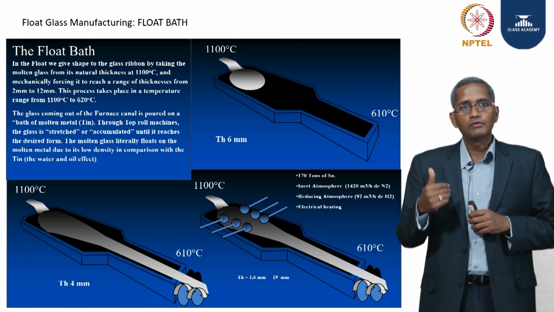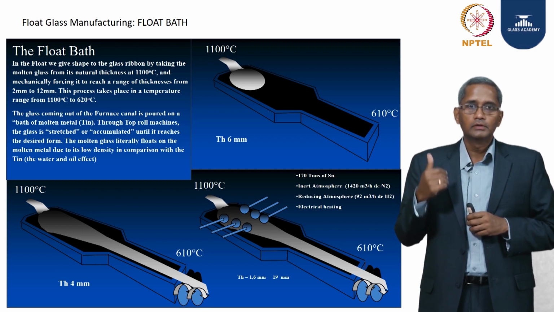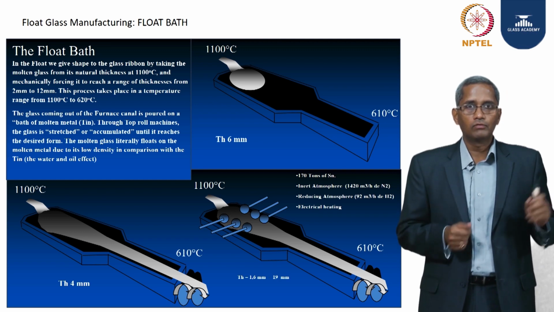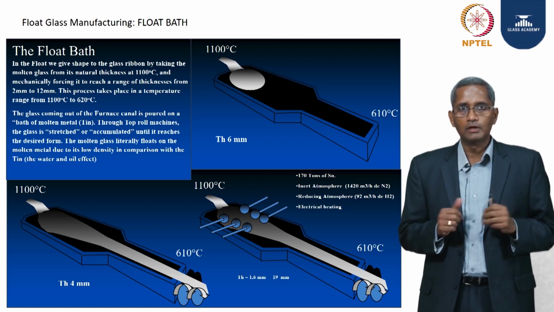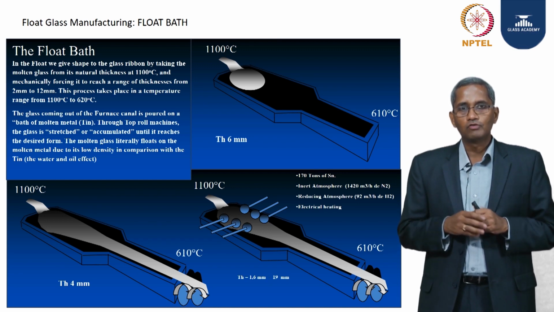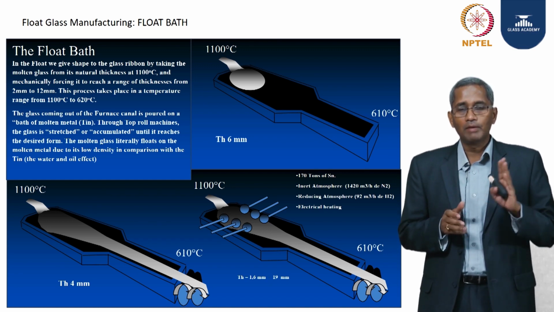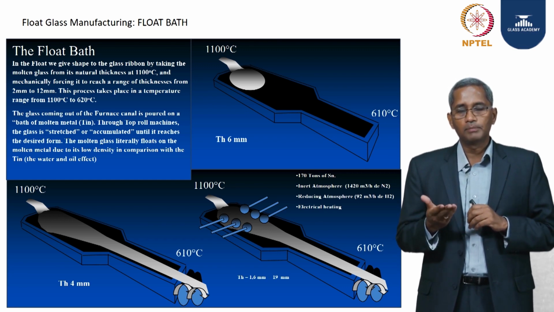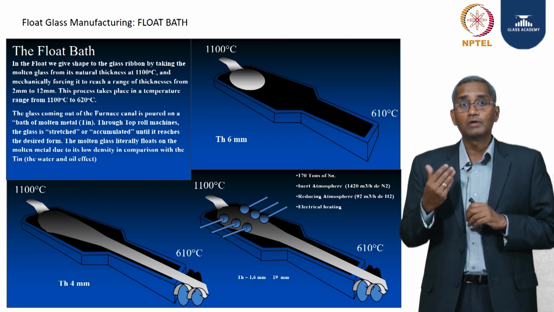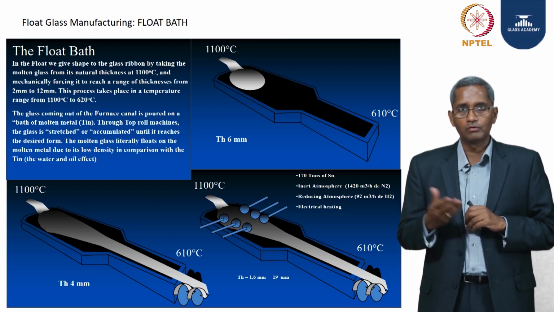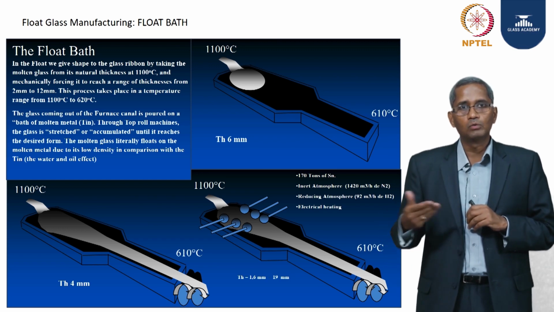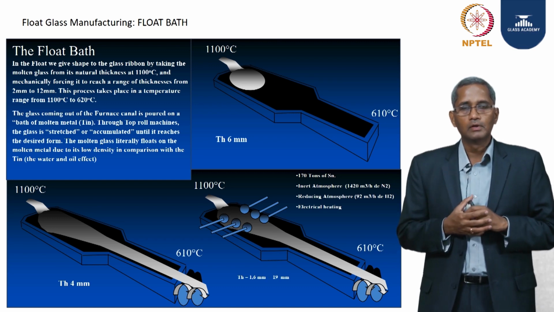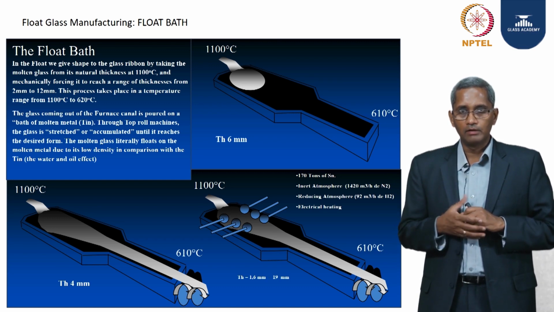So at 610, also the tin or the substrate needs to be in liquid form. So even at 1100 or 610, we need the substrate to be in liquid form. So the melting point needs to be much, much lower, and the vaporization temperature needs to be much, much higher than 1100. The vaporization temperature of tin at 2300 is much higher than our highest operating temperature 1100, and the melting point of tin at 231 degrees centigrade is much, much lower than the lowest operating temperature of 610 that we maintain at the end of the float bath.